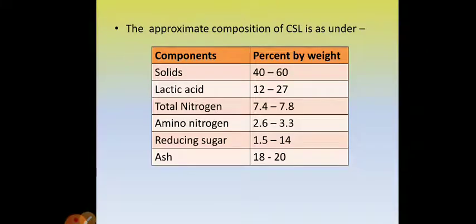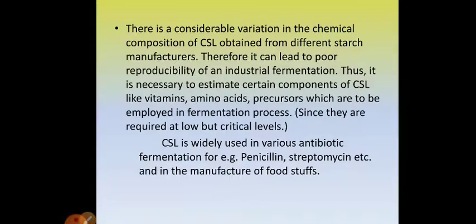Now, if you look at the approximate chemical composition of corn steep liquor, by analyzing different types of corn steep liquors, we find that it contains approximately 40 to 60% solids, out of which 12 to 27% is lactic acid. The total nitrogen content is 7.4 to 7.8% by weight. Amino nitrogen is 2.6 to 3.3% by weight. Reducing sugar is 1.5 to 14% by weight, and ash is 18 to 20%.